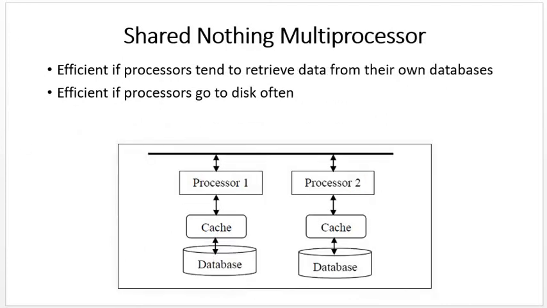Third thing is a shared nothing multiprocessor. Previously I have told you about shared everything and shared nothing. Shared memory primary and shared memory secondary is the shared everything, and this is the shared nothing multiprocessor. Why is it known as shared nothing? Because every processor has its own database on storage. They are dealing with their own workload.